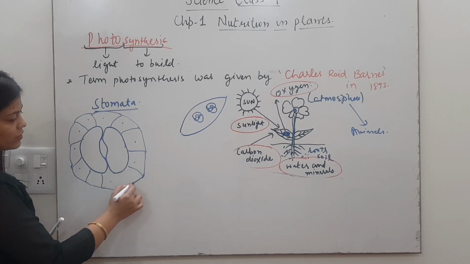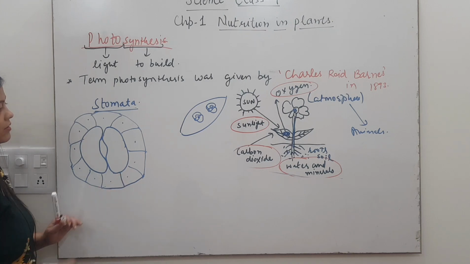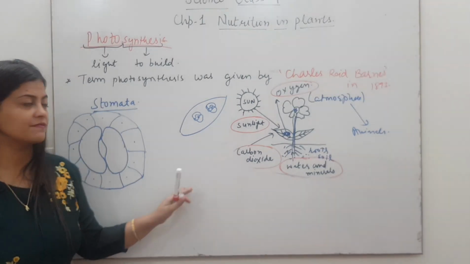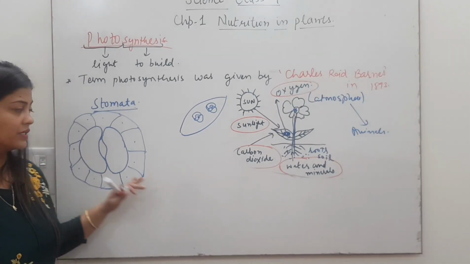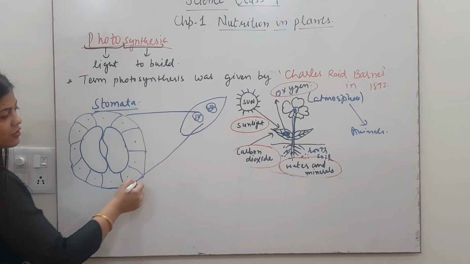As I told you, the stomata can be open or closed depending upon the presence or absence of sunlight. Like during daytime sunlight is present, so photosynthesis has to happen. So this is the structure of stomata. I have shown the detailed structure of stomata.